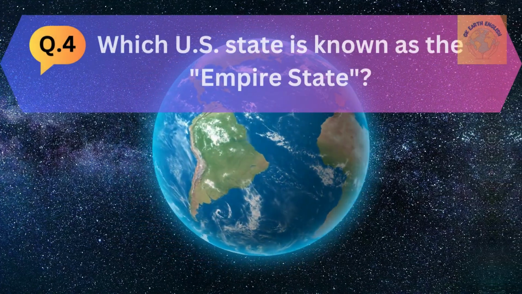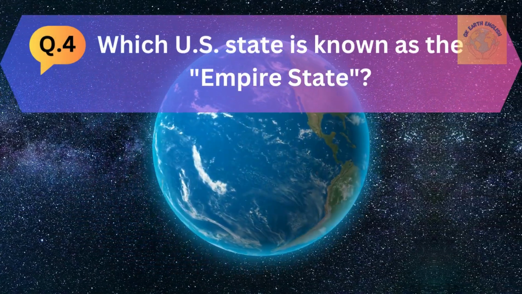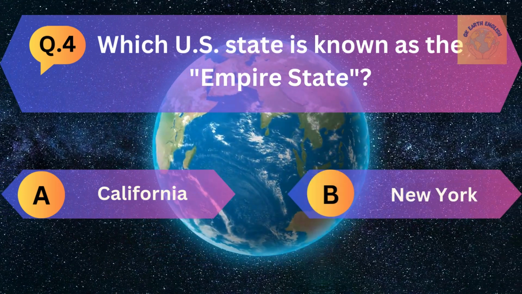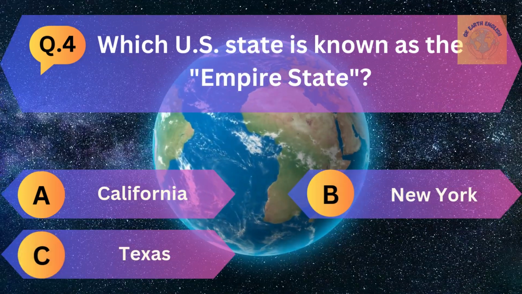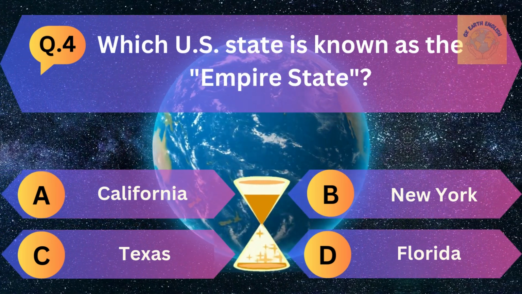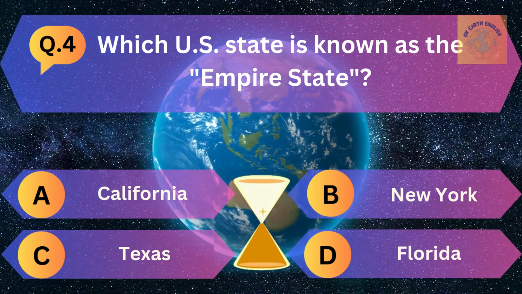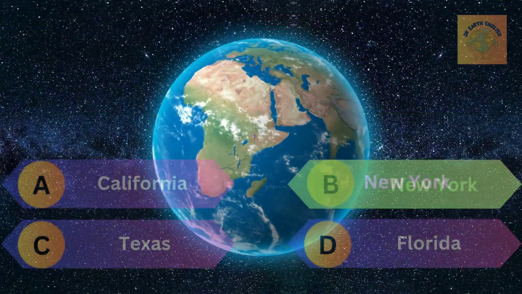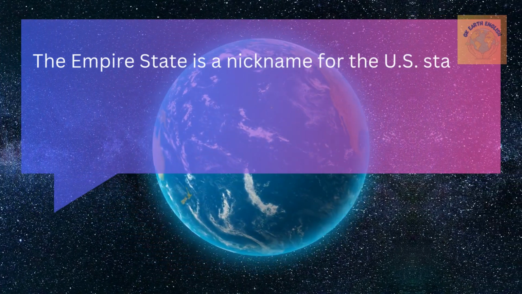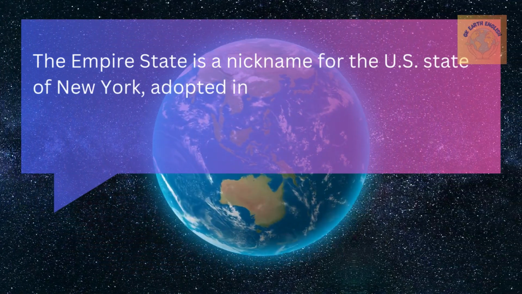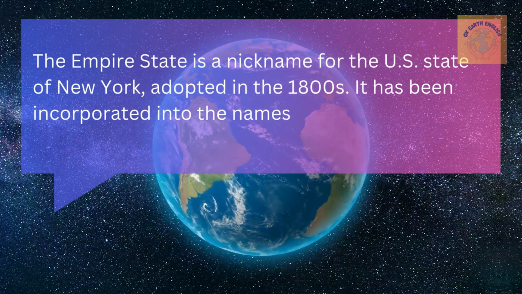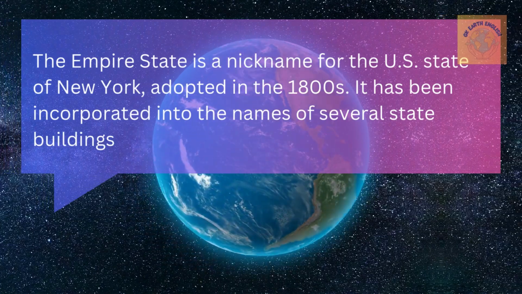Question number 4. Which US state is known as the Empire State? Option A California, B New York, C Texas and D Florida. The correct answer is New York. The Empire State is a nickname of the US state of New York. Adopted in 1800, it has been incorporated into the name of several state buildings and events.